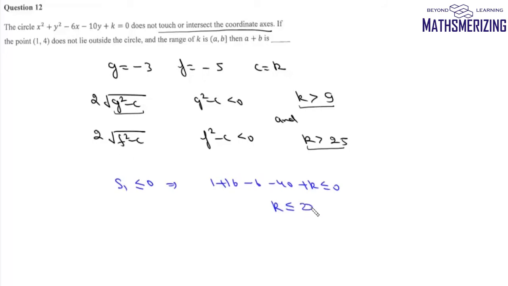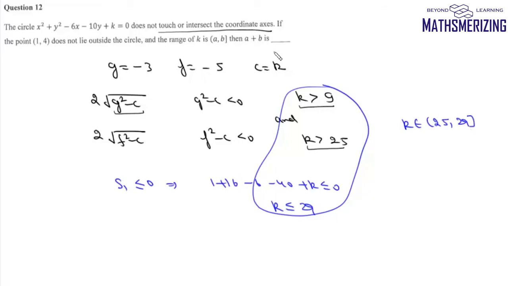29. So from these three conditions, we'll get the value of k must lie between 25 and 29. So the value of a is 25 and the value of b is 29. So the value of a plus b will be 54. So the answer to this question is 54.